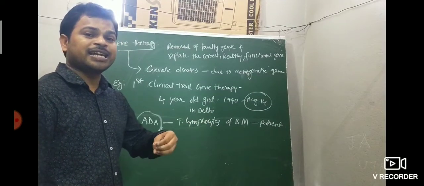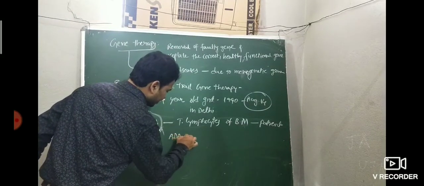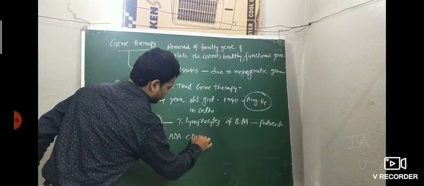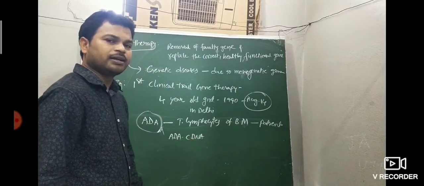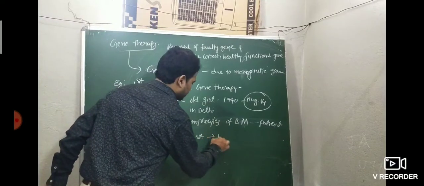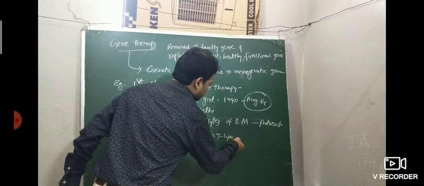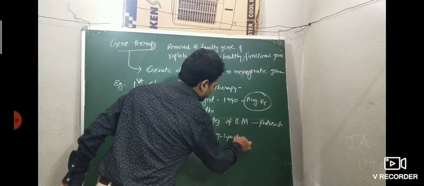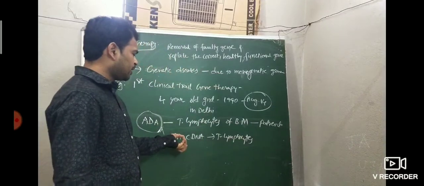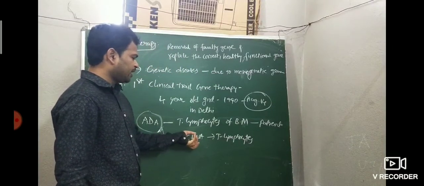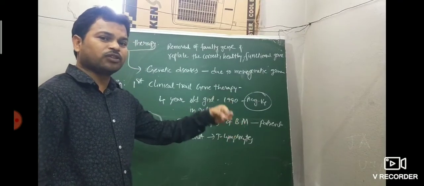Then the genetically engineered ADA cDNA, cDNA meaning complementary DNA, is inserted into the T lymphocytes.